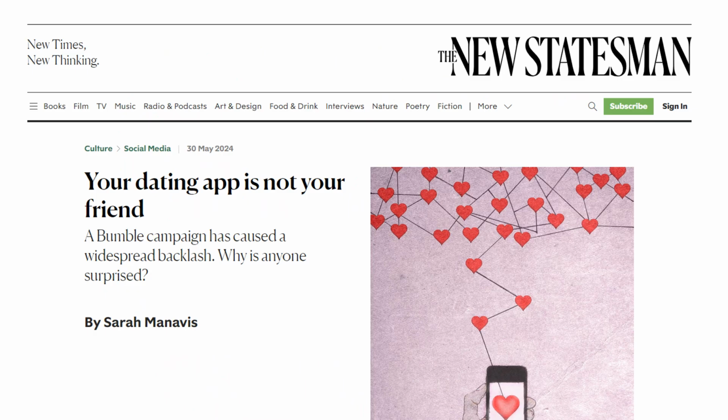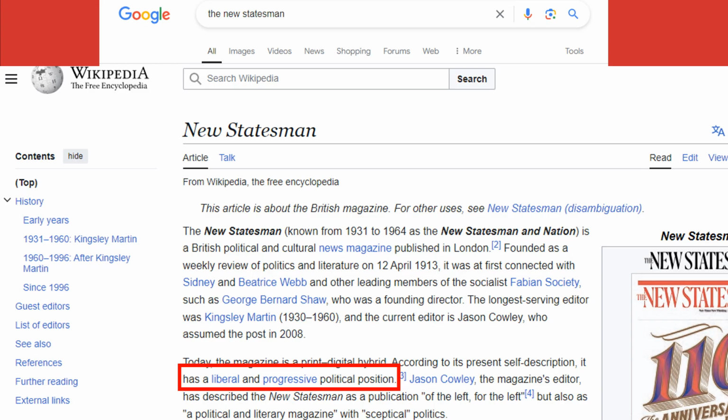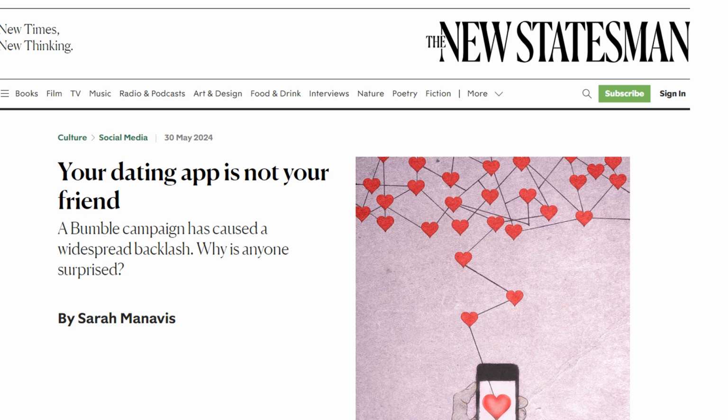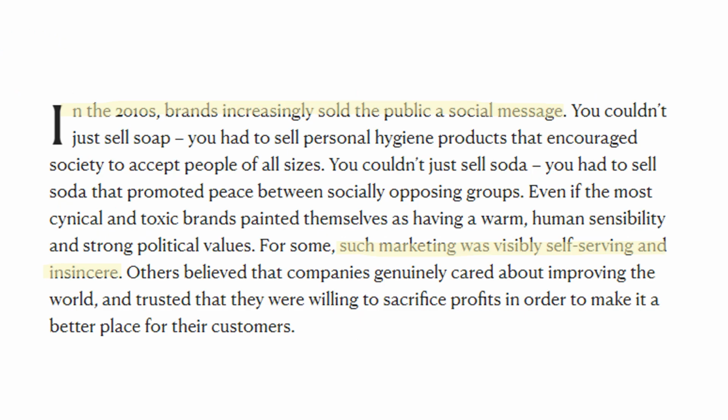Let's look through the article, "Your Dating App is Not Your Friend" by Sarah Manavis. Again, I am going to do a quick Google search of the New Statesman and see what Wikipedia says about it. The publication has progressive and liberal leanings. This can give us a clue about what biases articles published in the magazine might have. Let's read the article. The author begins by denouncing companies' use of marketing and social messages to sell their products. This anti-capitalism sentiment is present in much of the article.